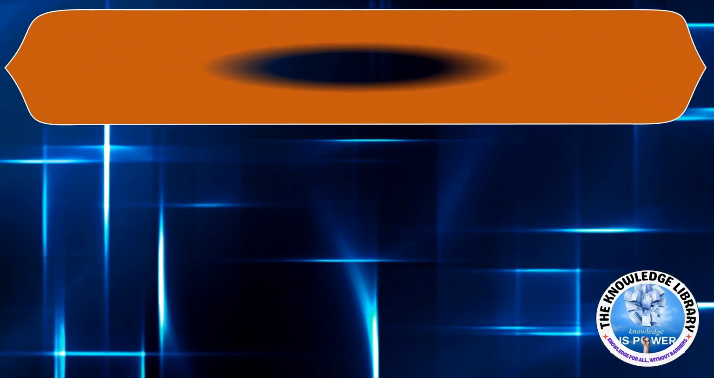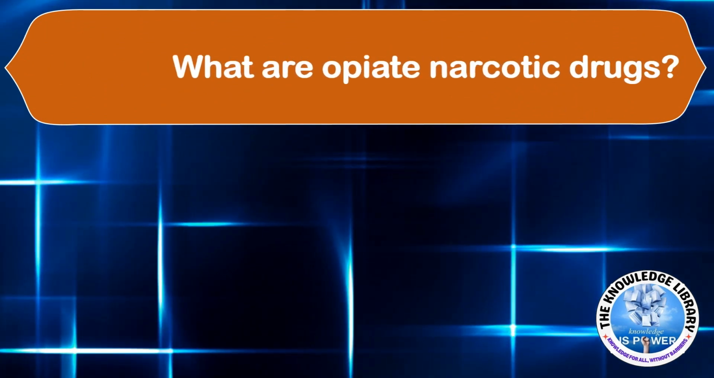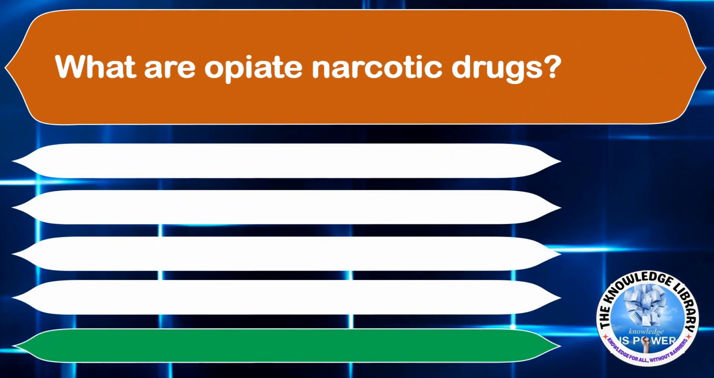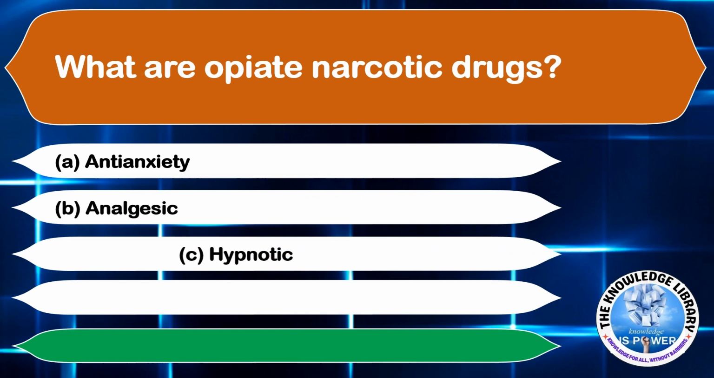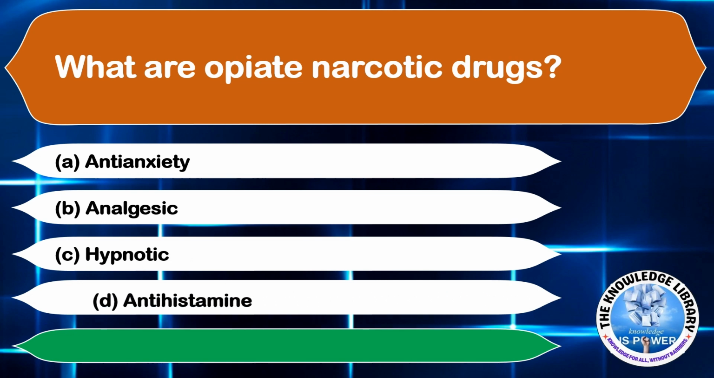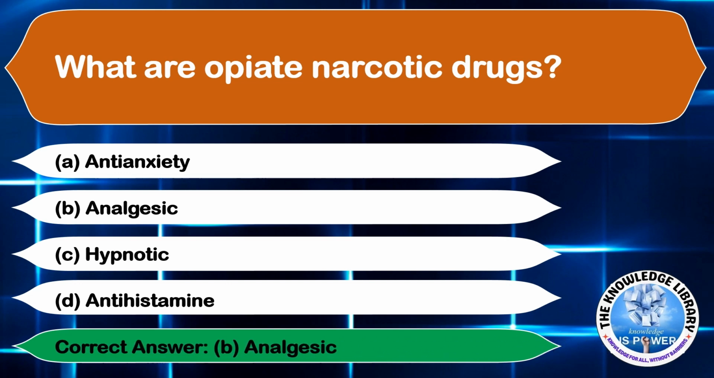Moving on to the next question. What are opiate narcotic drugs? Option A, anti-anxiety, option B, analgesic, option C, hypnotic, and option D, antihistamine. The correct answer is option B, analgesic.